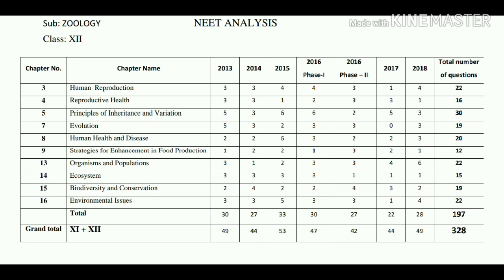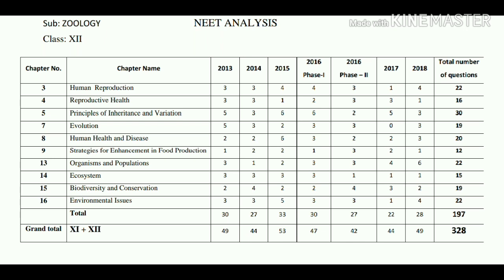Principles of inheritance and variation. From this unit, in 2013 5 questions are asked. Maximum number of questions are asked for the year 2013. And 2014 3 questions, 2015 6 questions. This is the number of questions you see raised. 2013 5, 2014 3, 2015 6 questions are asked.